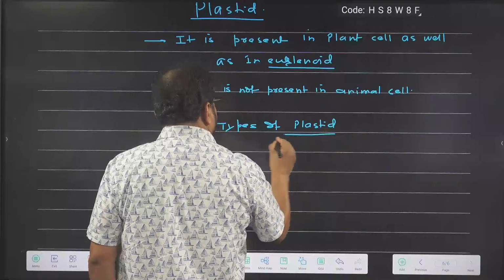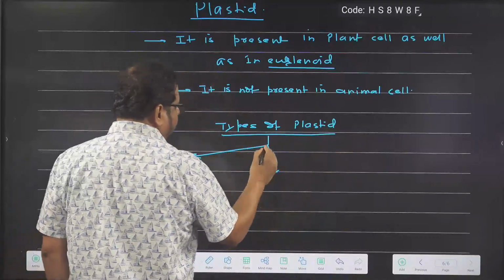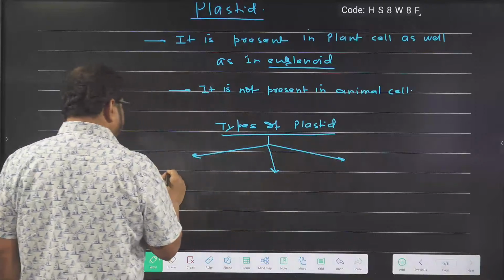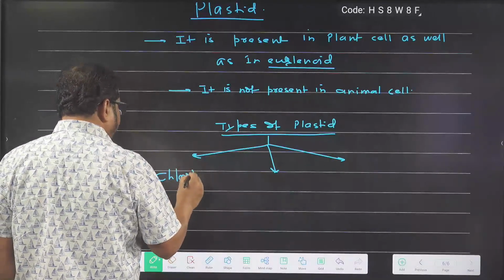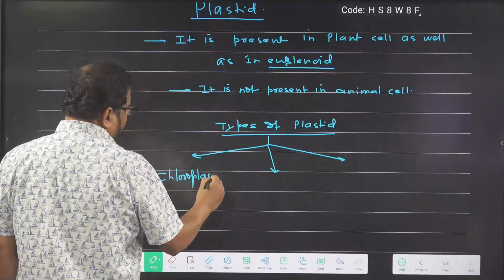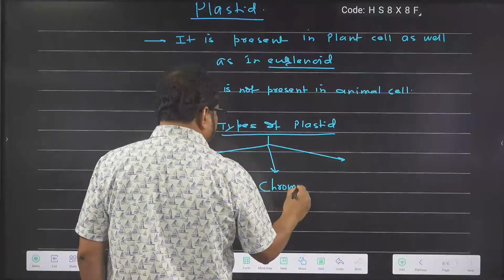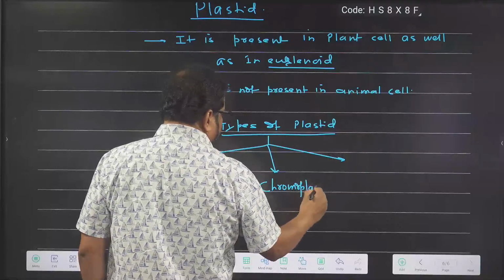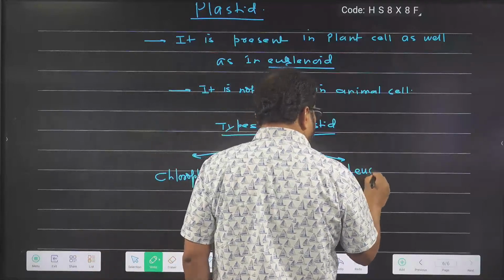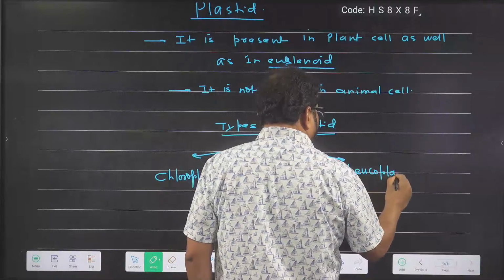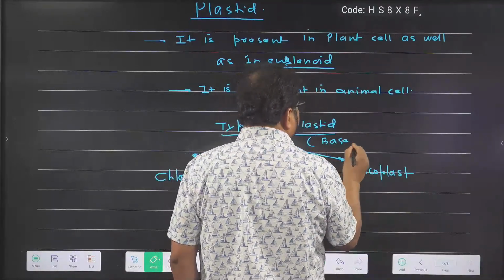If you talk about plastid, it is of three types: one is chloroplast, another is chromoplast, and another is leucoplast. The criterion of classification is based on pigment.